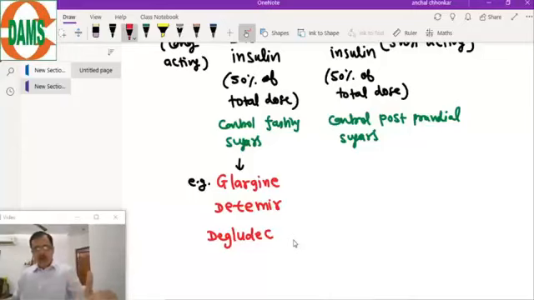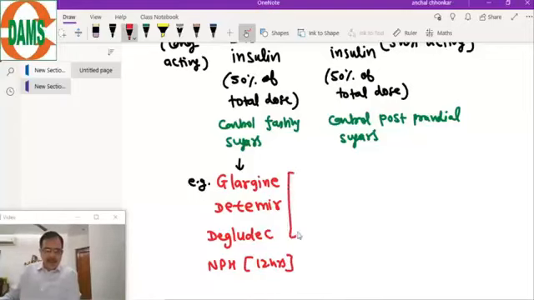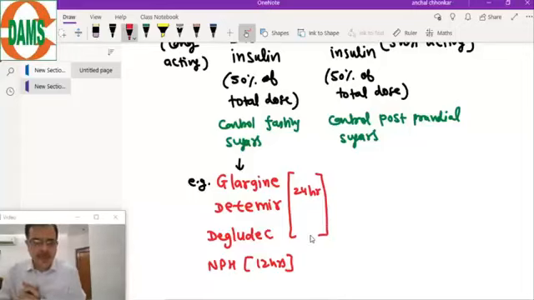These are almost 24-hour working, while NPH insulin is not 24-hour. It works for 12 hours, and these are almost 24 hours. Glargine, detemir, degludec. Now the bolus insulins, that is the short acting insulin.